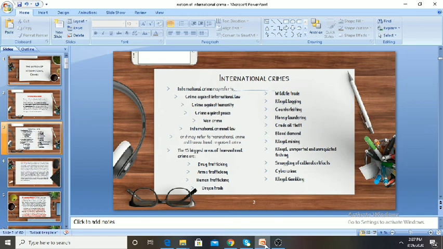So what are the crimes included in the term transnational crime? The 15 biggest areas of transnational crime are drug trafficking, arms trafficking, human trafficking, which includes everyone, women and children specifically, organ trade, wildlife trade, illegal logging, counterfeiting, money laundering, crude oil theft, blood diamond, illegal mining, illegal, unreported and unregulated fishing, smuggling of cultural artifacts, cybercrime, and illegal gambling. All these crimes are included within the purview of international crimes.